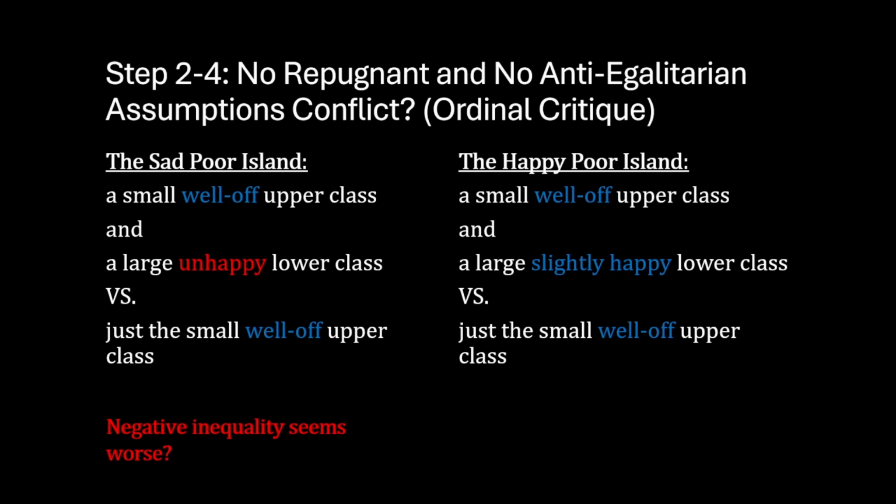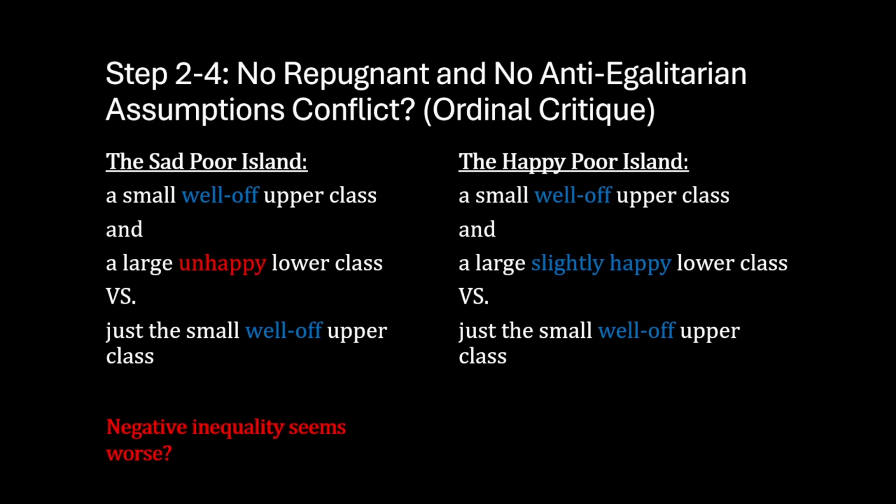It seems like the small, well-off upper class by itself might be a good population, but by adding the unhappy lower class, we might have created a bad population by the addition of that inequality.